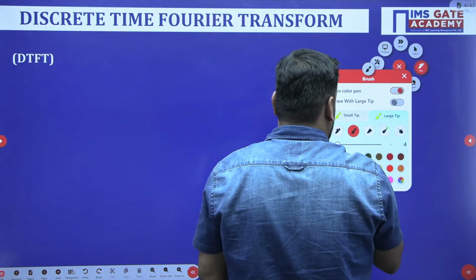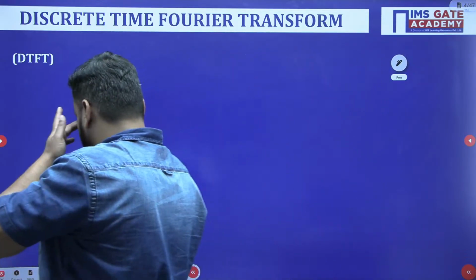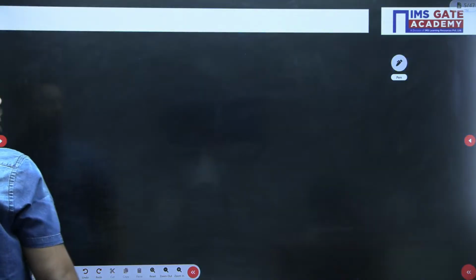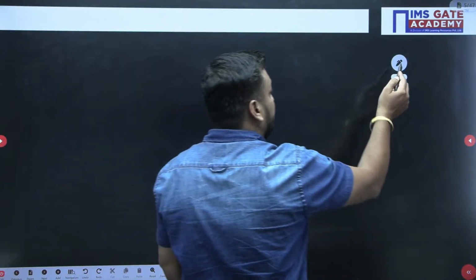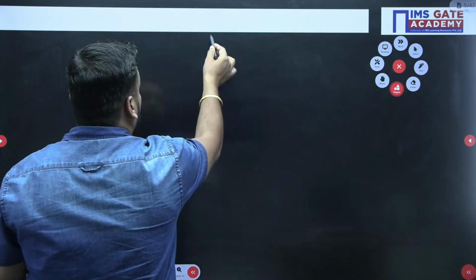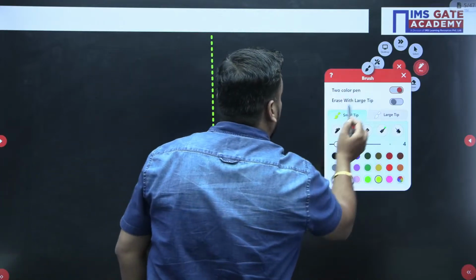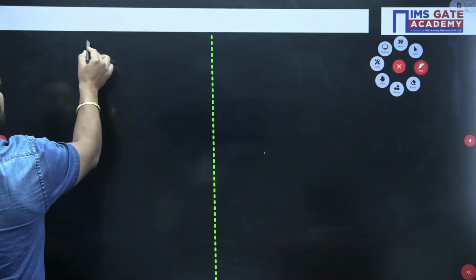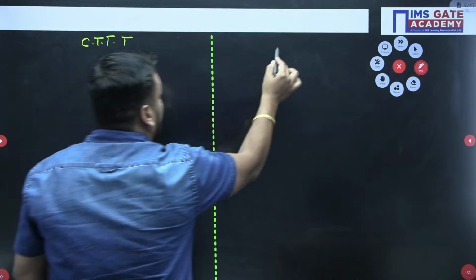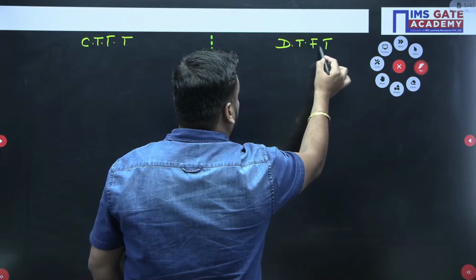So here I am taking this pen. Guys, we'll discuss DTFT, but first I am writing here the CTFT formula, and after that we will write the DTFT formula. So first, in this part I will write my continuous time Fourier transform formula. Students, how many of you know about continuous time Fourier transform, CTFT? And here we will discuss the discrete time Fourier transform, DTFT.